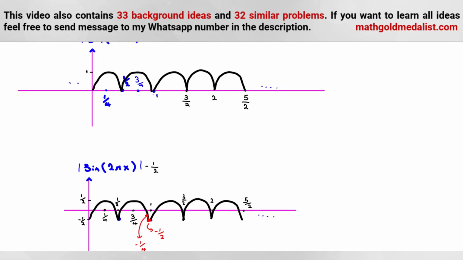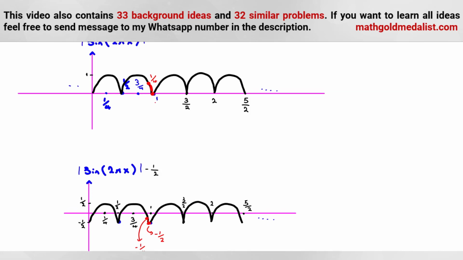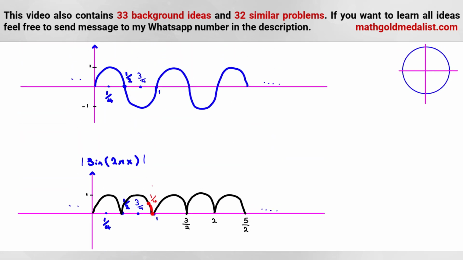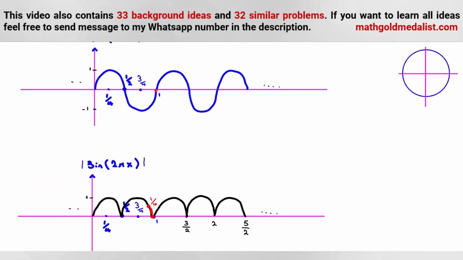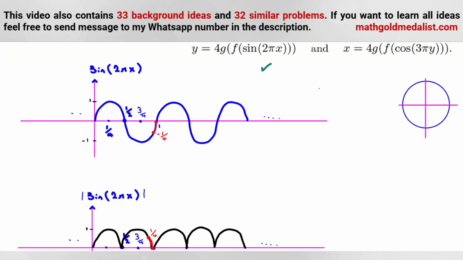So it will be from here, we should add 1/2. 1/2 to negative 1/2 is 0. 1/2 to 1 over 4 is 1 over 4. So this one is 1 over 4. Now here it will be from this part to negative 1 over 4.